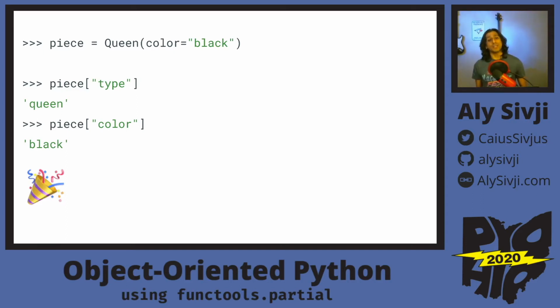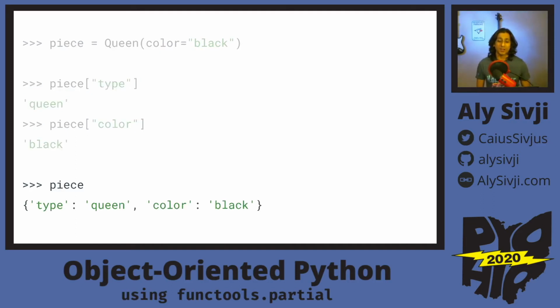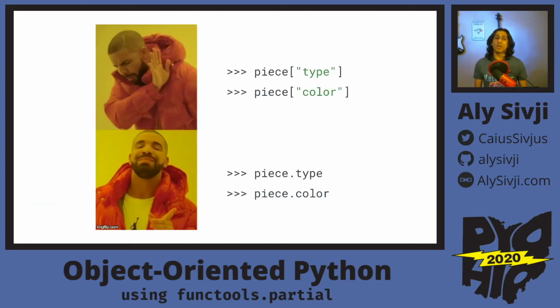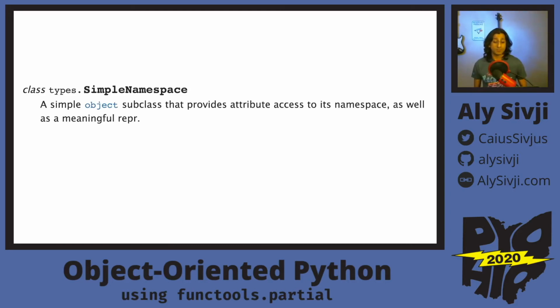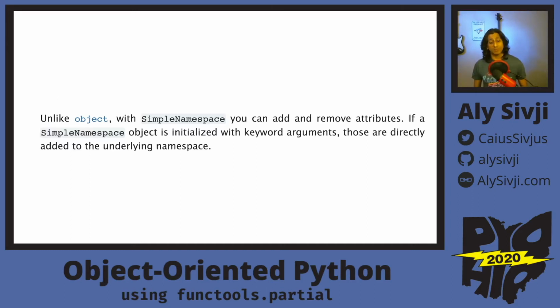This is great, but dictionary style access feels a little bit weird. It makes sense since our underlying object is a dictionary, but is there any way we can hack together attribute access? Enter types.SimpleNamespace. This is an object that provides attribute access to a namespace. If we initialize SimpleNamespace with keyword arguments, those are going to be directly added to our underlying namespace.